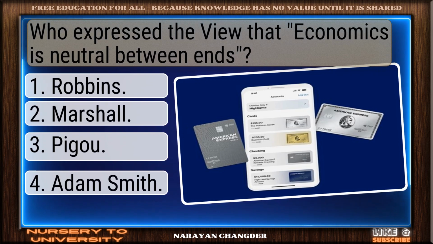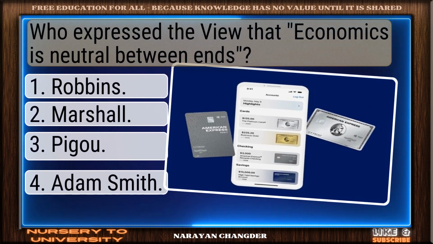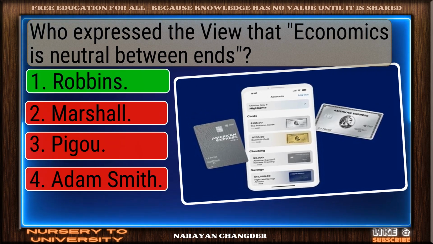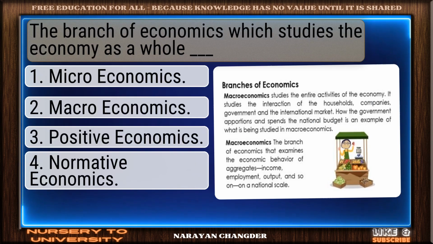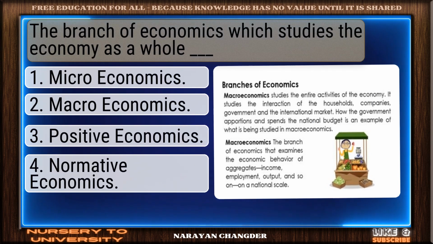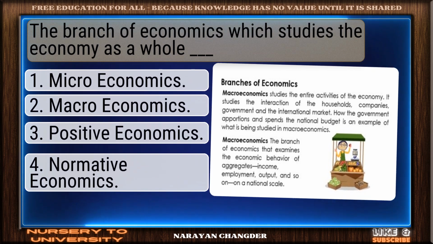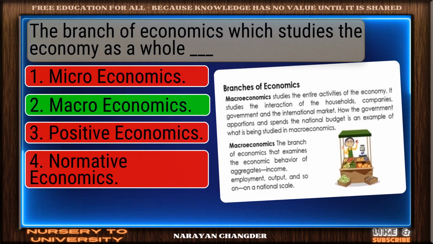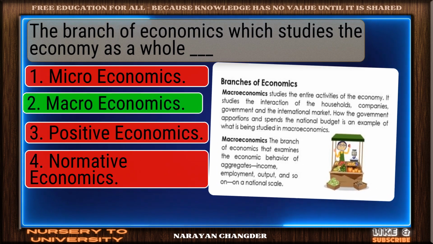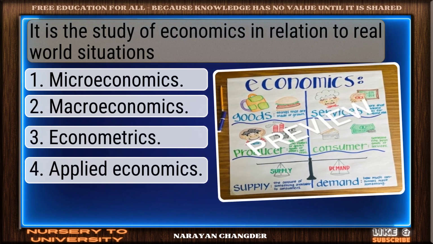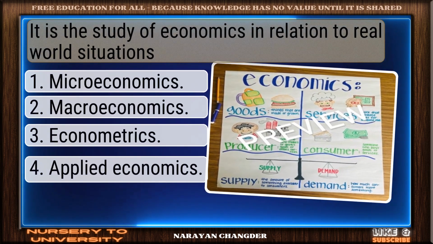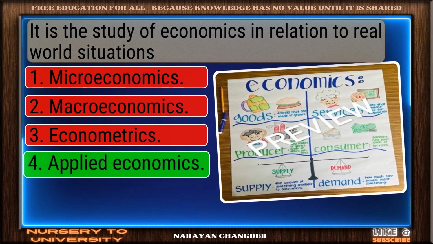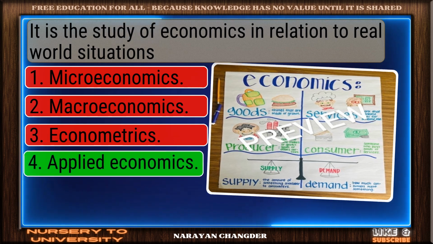Who expressed the view that economics is neutral between ends? Excellent choice. Robbins is right. The branch of economics which studies the economy as a whole dash. Strong choice. Macroeconomics is right. It is the study of economics in relation to real-world situations. Well picked. Applied economics is correct.